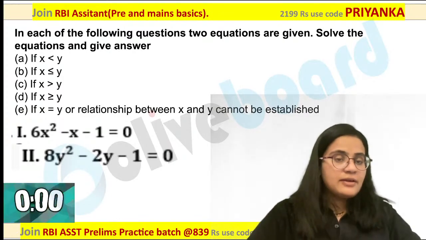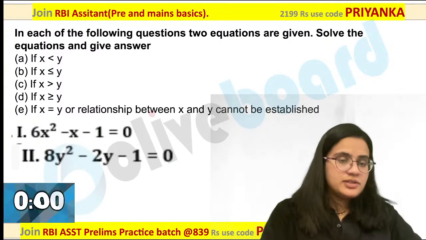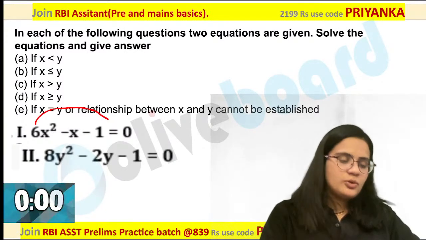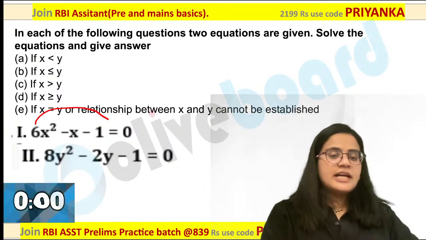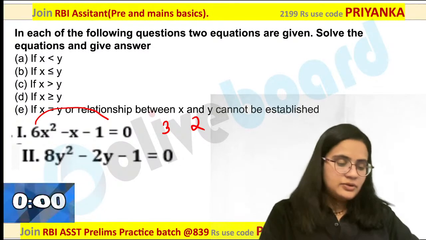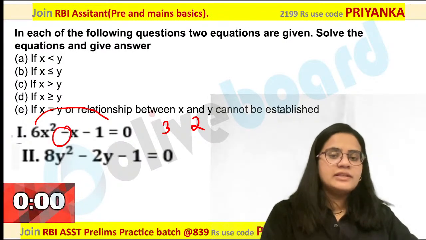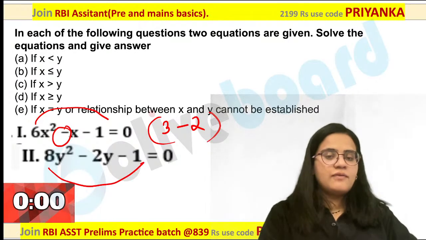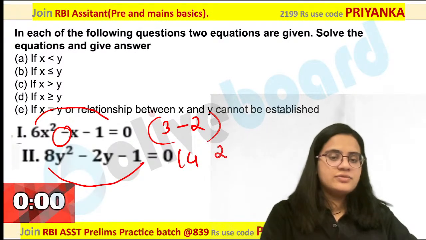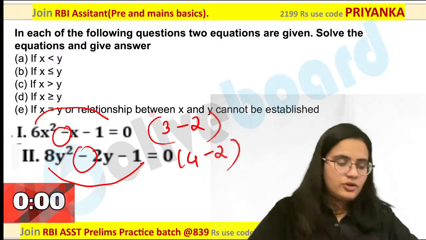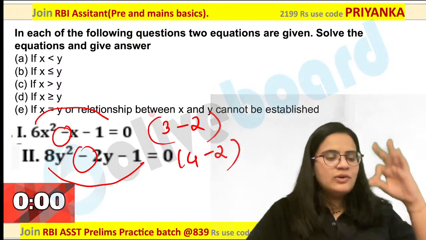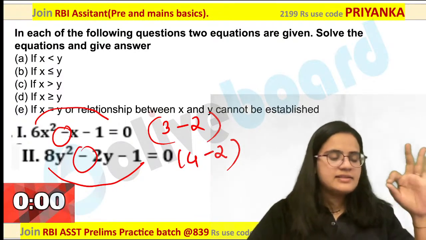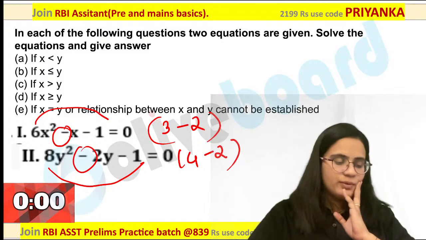Yes. How will you calculate it? Can you tell me the roots over here? If you are checking out the roots, that will become 3 and 2 over here. Are you getting it? Now this sign will go with a smaller root, 3 comma minus 2. What about this over here? If you have to solve 4 2s and this will go with a smaller root, it will become 4 comma minus 2.